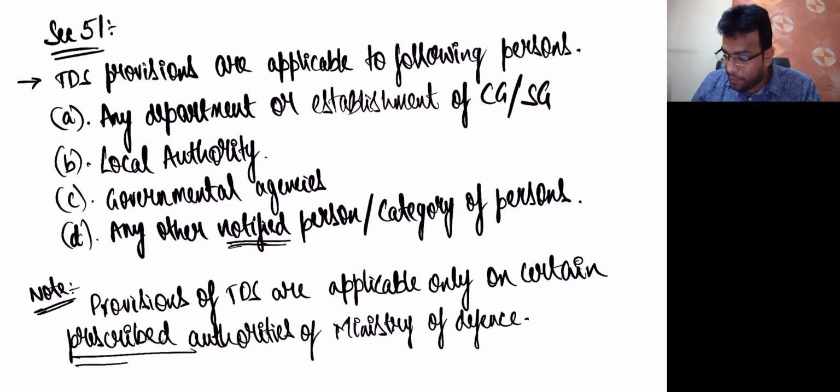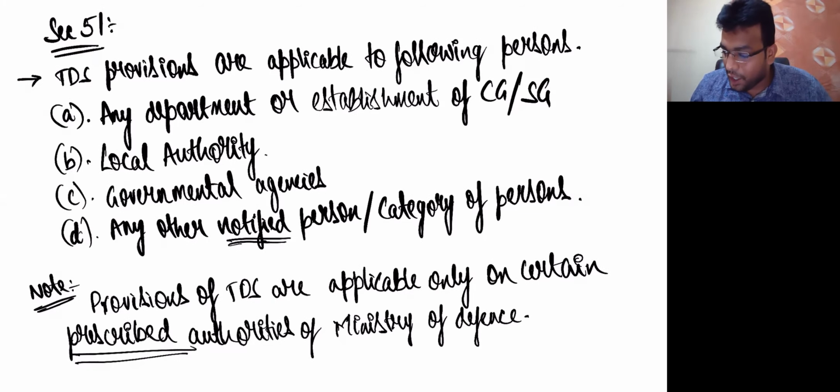That means they'll prescribe for which department of Ministry of Defense these provisions are applicable. For all the departments of Ministry of Defense, this section will not apply. They'll prescribe which department it will apply to. So far, nothing is prescribed as such, so don't worry about which department of Ministry of Defense they'll apply this to. Clear, my dear friends? Now, let's talk about who are the notified category of persons.